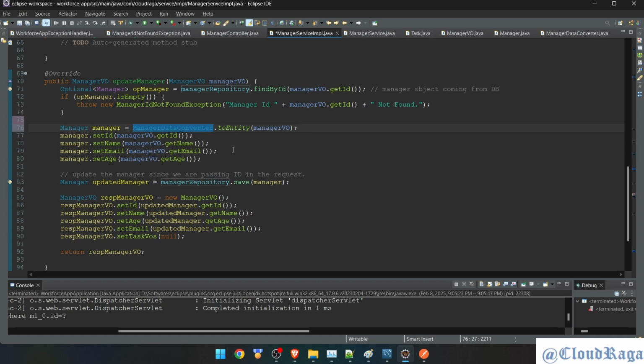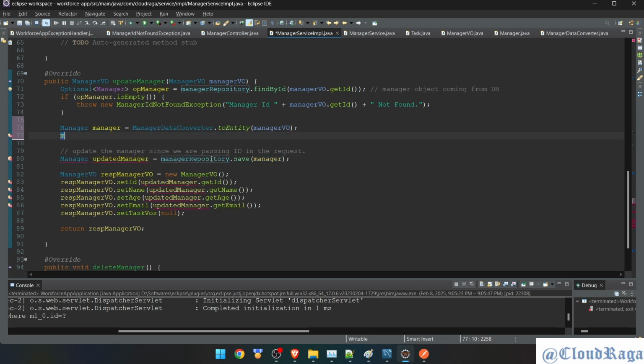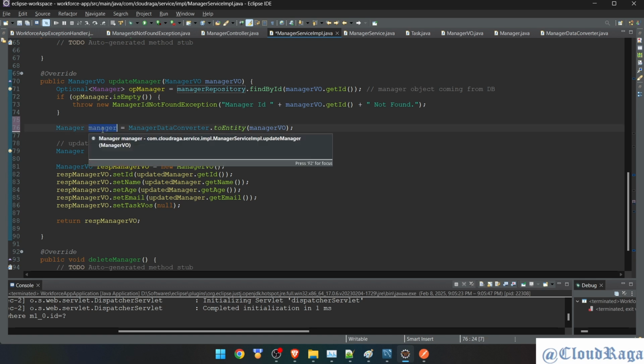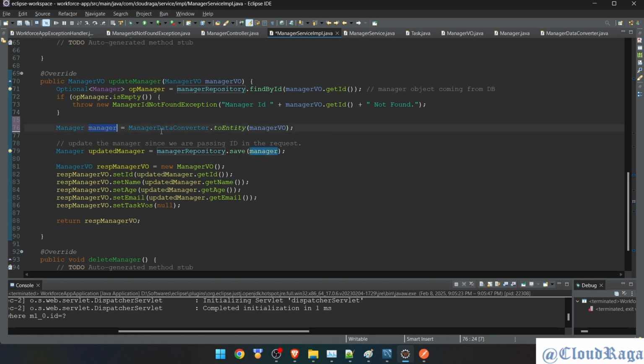Okay, done. So that means these lines can be removed from here. Removed. So one line, and the manager object can be instantiated. Great. So it's done. Next is the database operation. It saves the record. Actually, it updates because we are sending an ID in it.